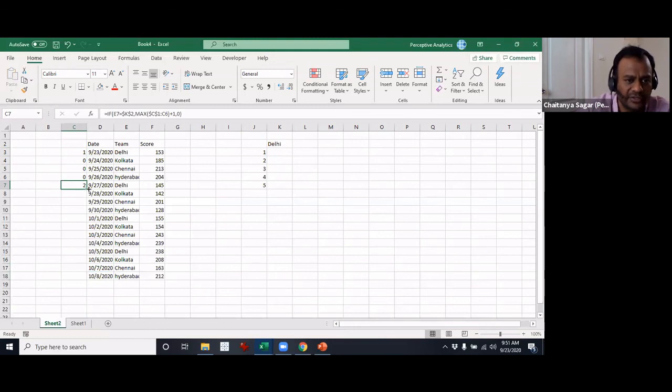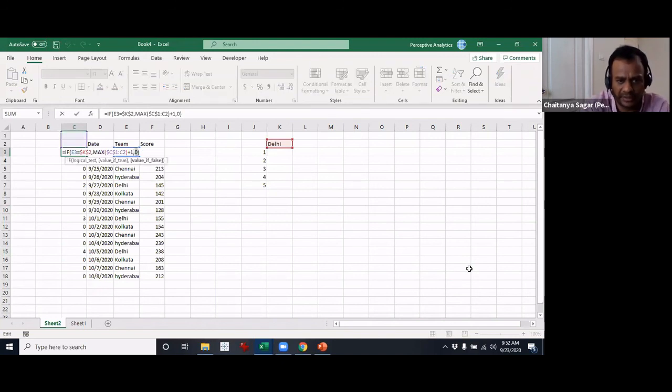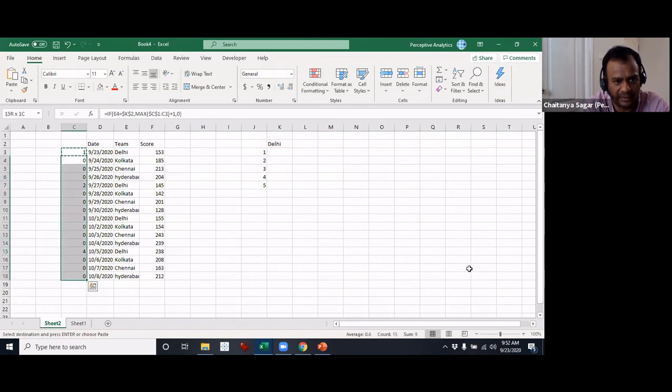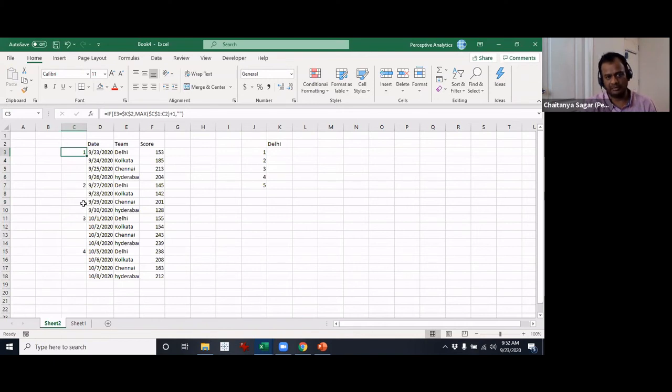Now all we have to do is copy paste the same formula, and then you'll get the other occurrences also. To be a little clearer, I will replace the zero with a null, so that you'll see only the incrementing numbers.